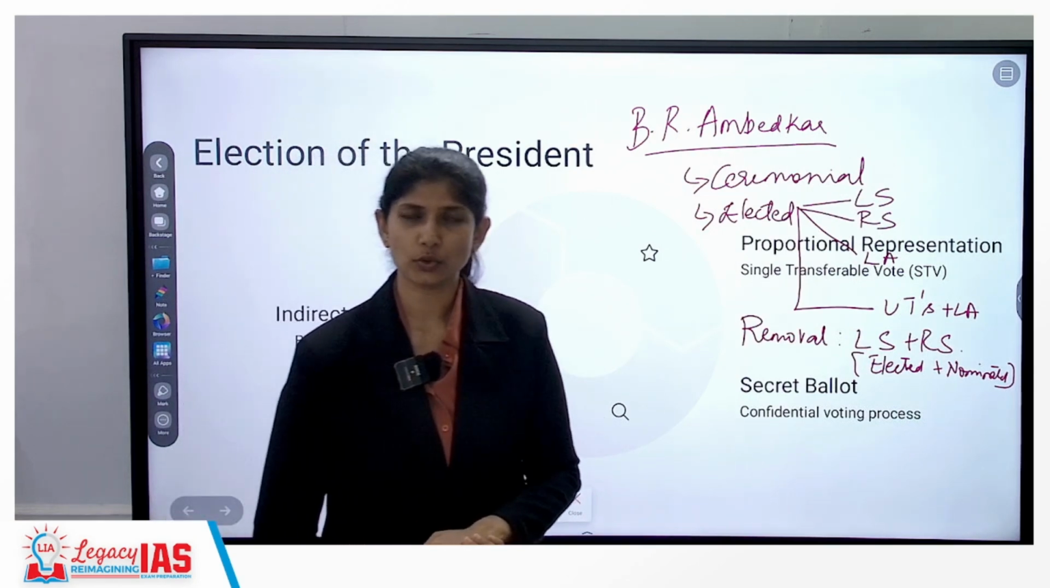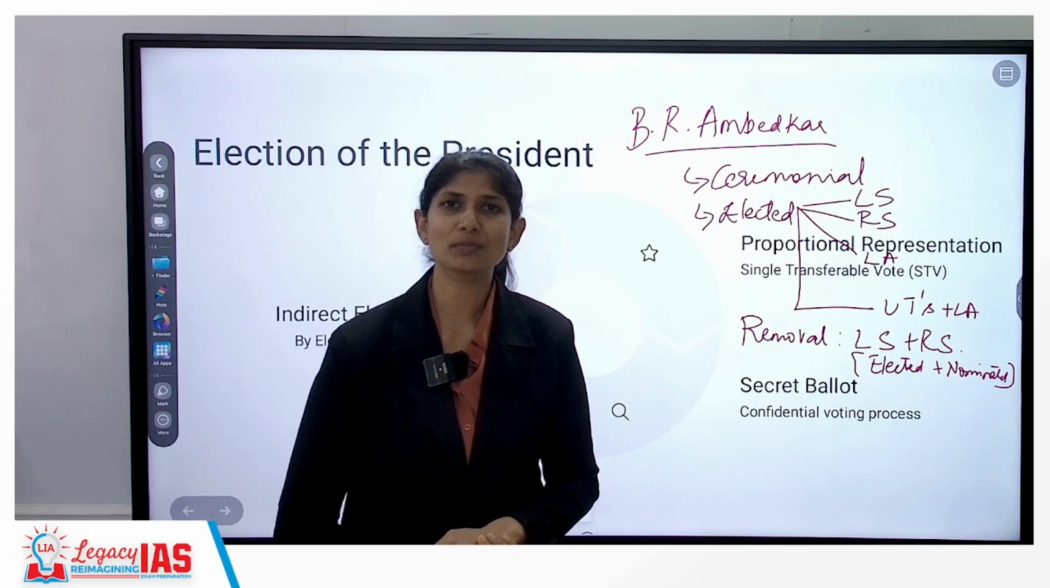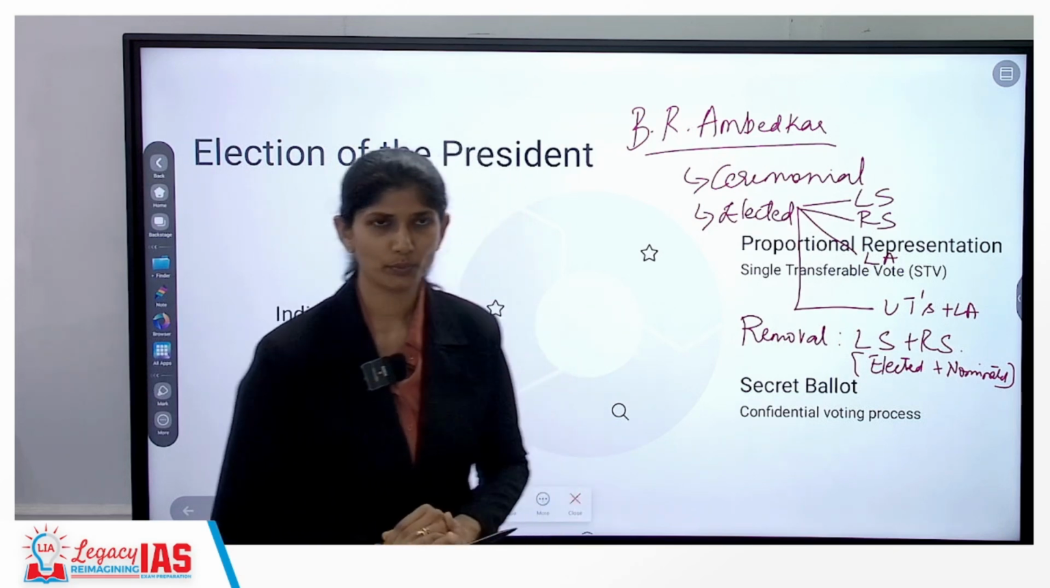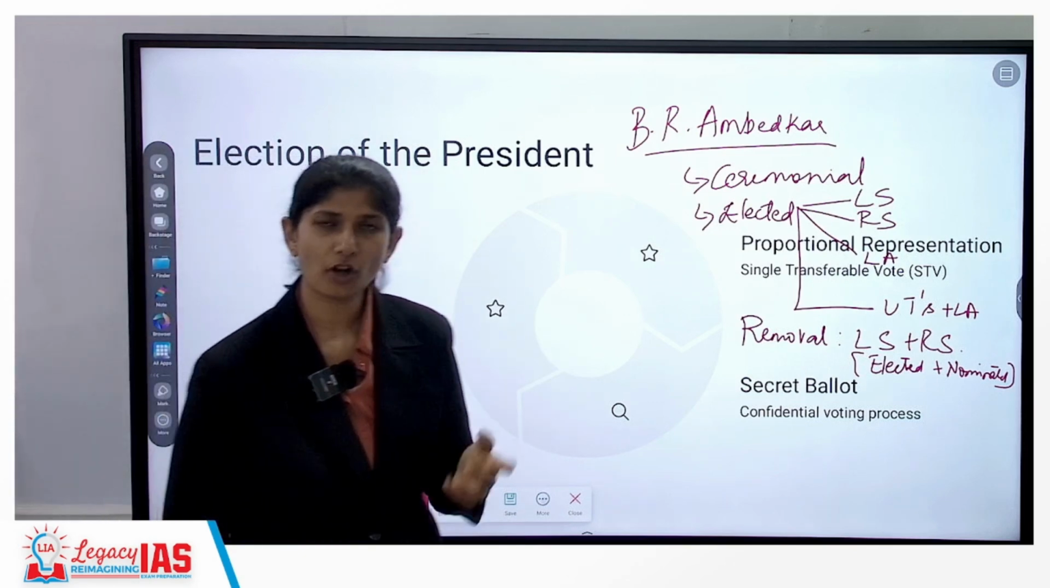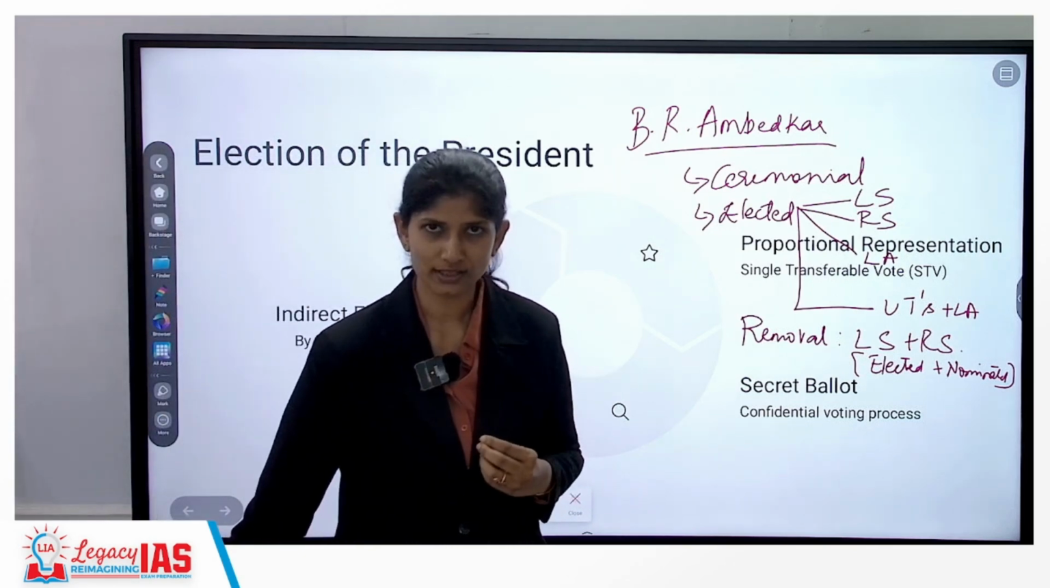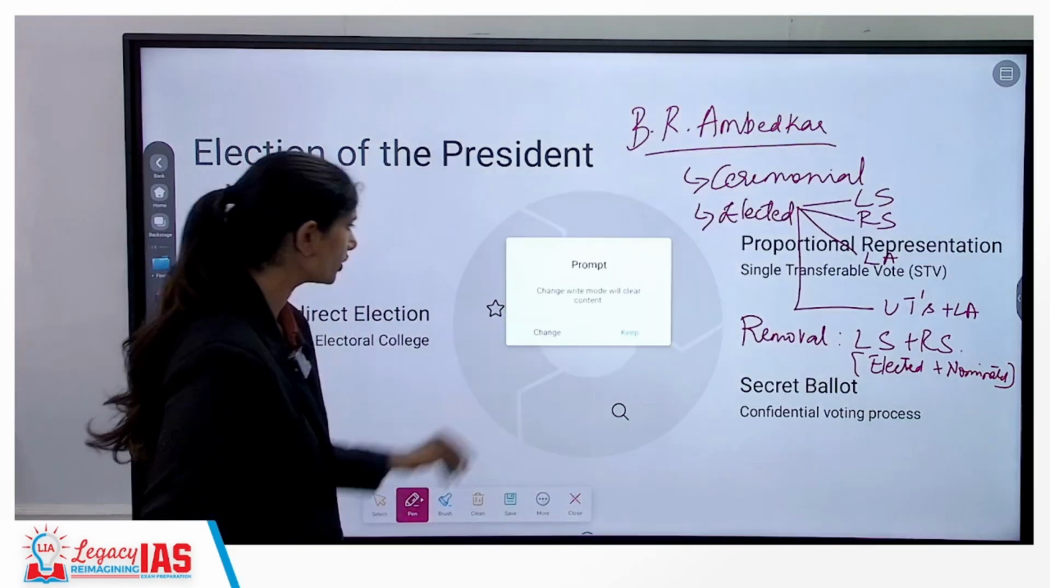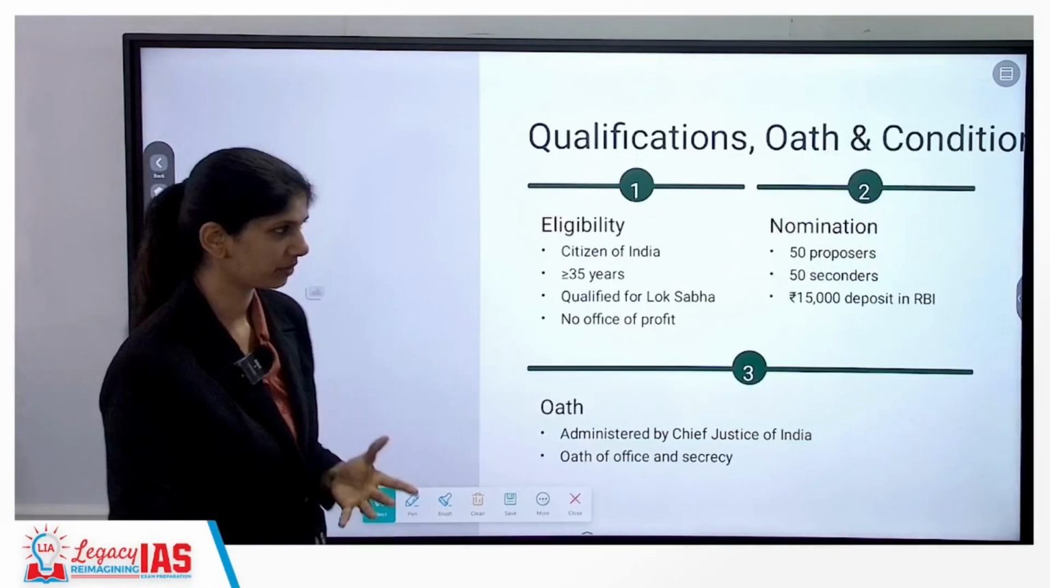One thing that is notable here is no president has been impeached up until now. Alright, so this is by an indirect form through an electoral college. Alright, that is for your president's election.